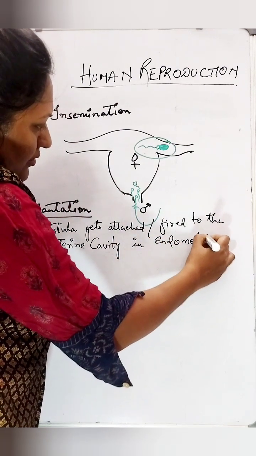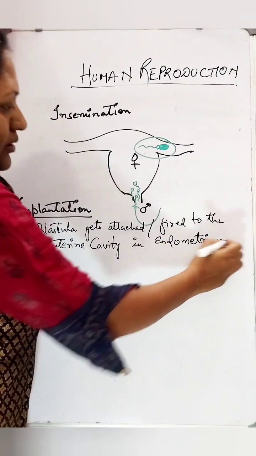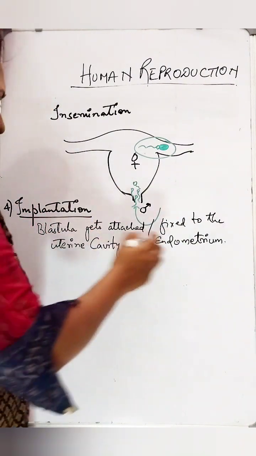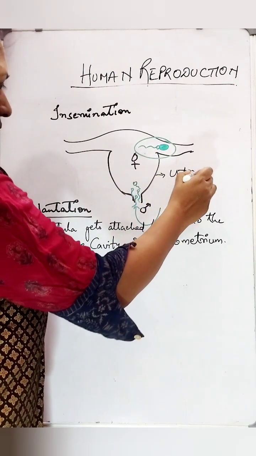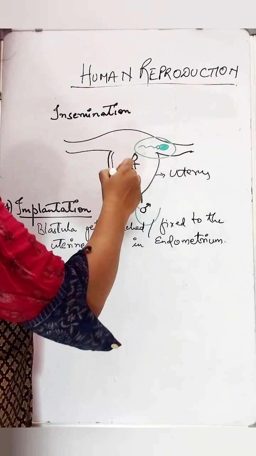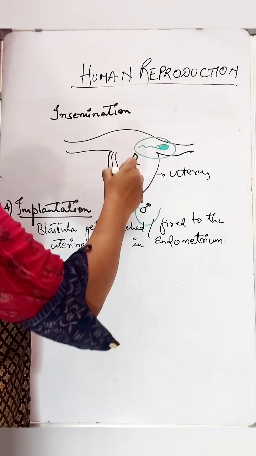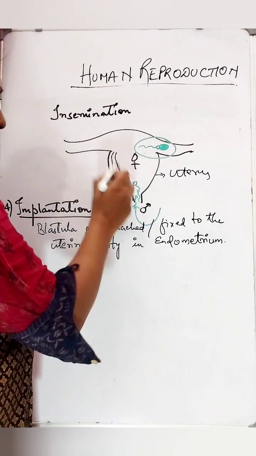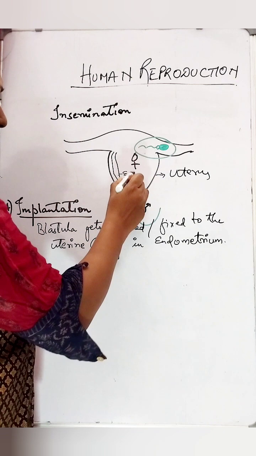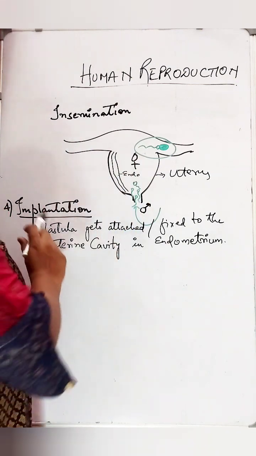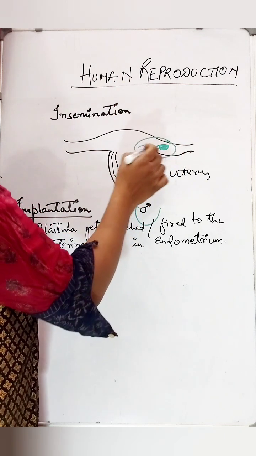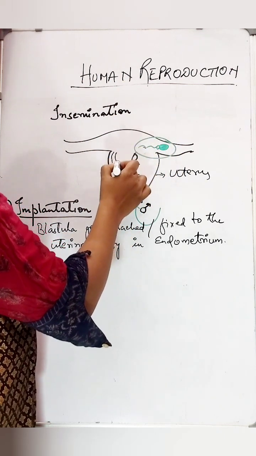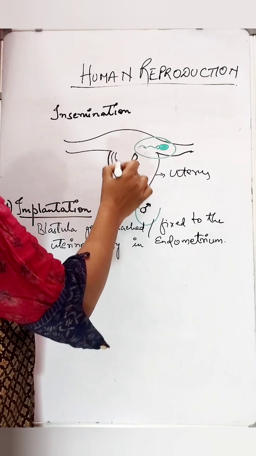So now see here, this is a uterus. In the uterus we have linings. The inner lining is called as the endometrium. Implantation means once the egg is fertilized, slowly it will get transferred and embedded here.